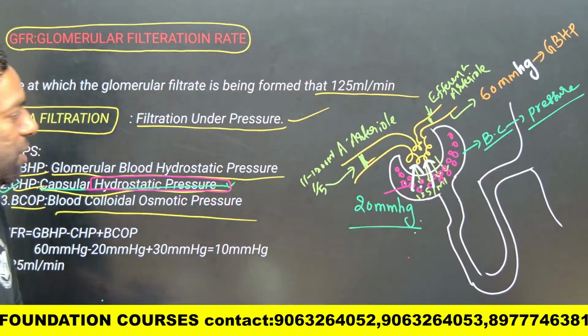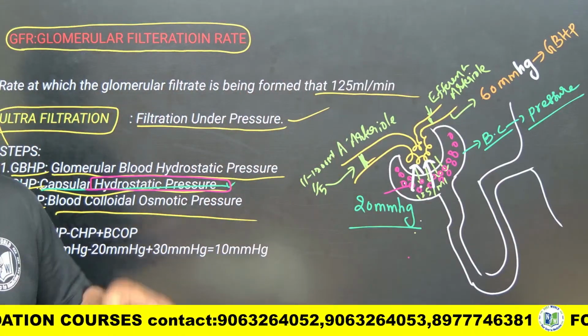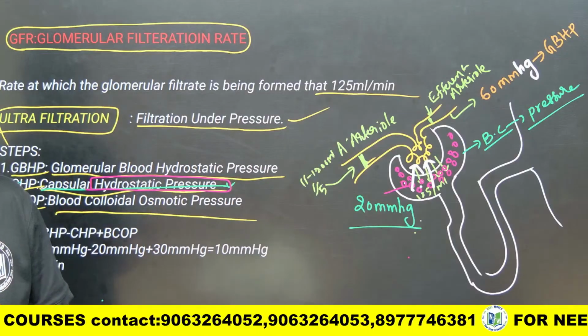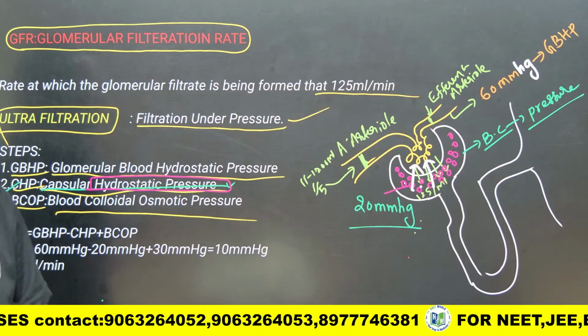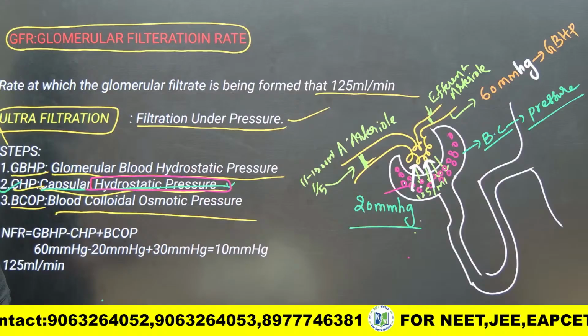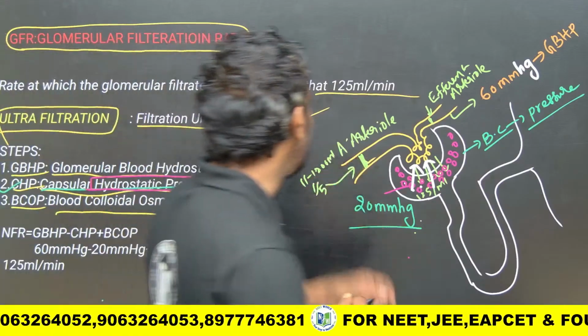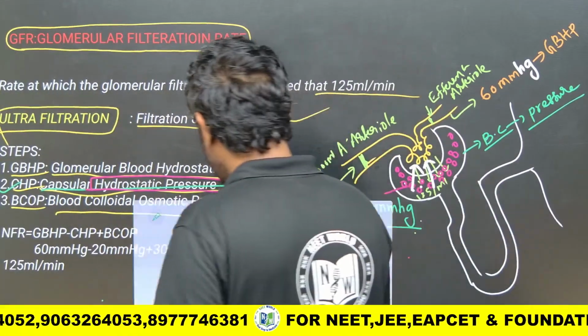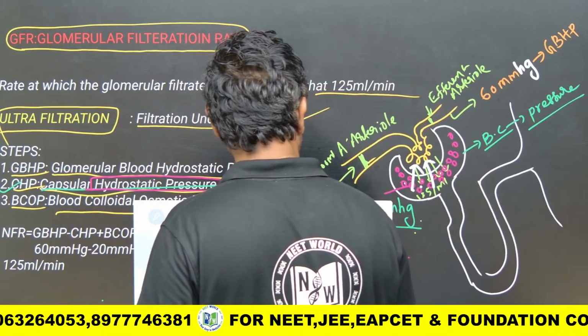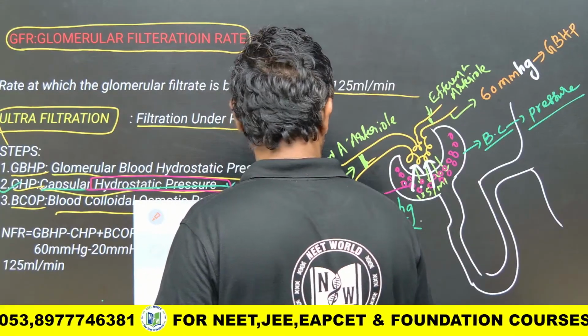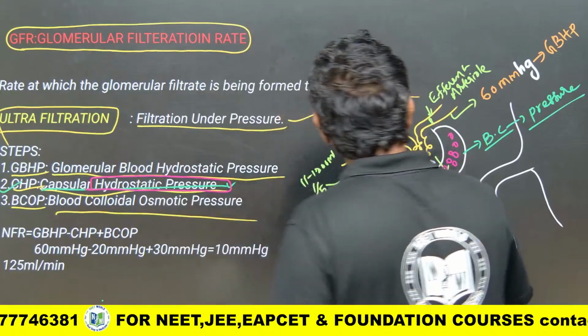Capsular hydrostatic pressure is created in the opposite direction of glomerular filtration. That is 20 mm Hg. Of course, the blood has certain nutrients. This is the blood vessel.